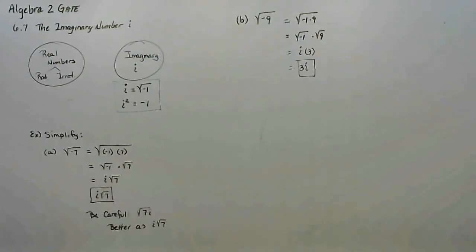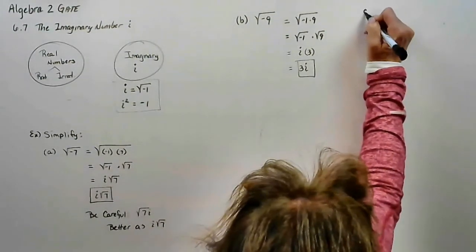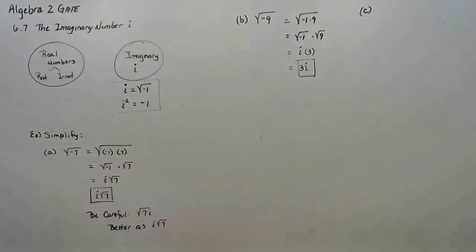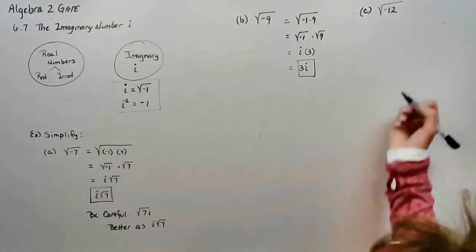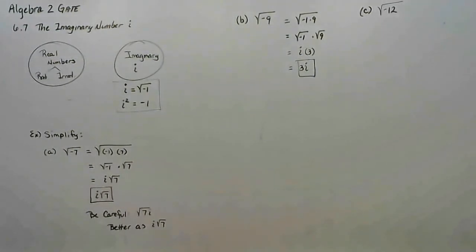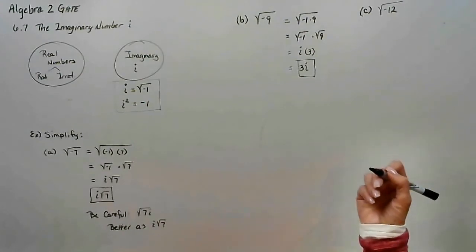All right. Now, we do want to make sure of a couple things. Okay, let's do square root of negative 12. So if I'm working this out, a couple things.